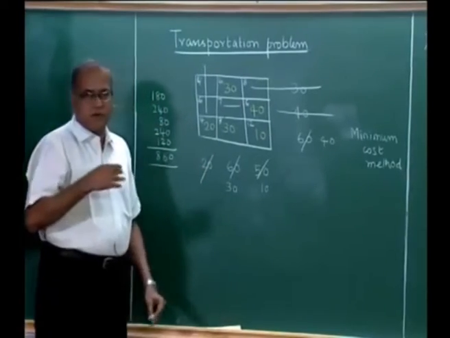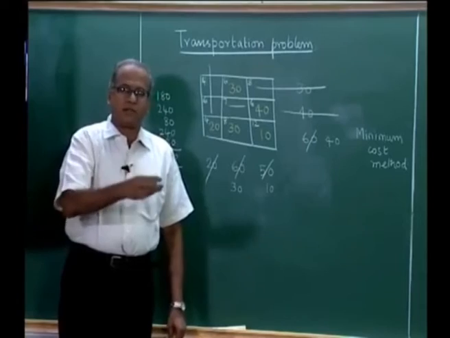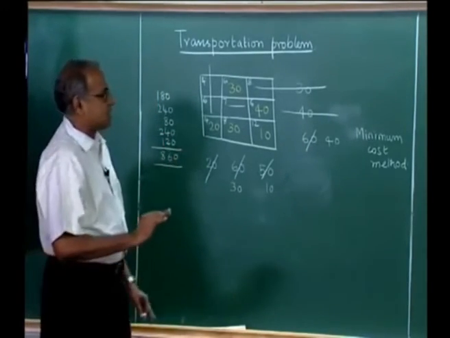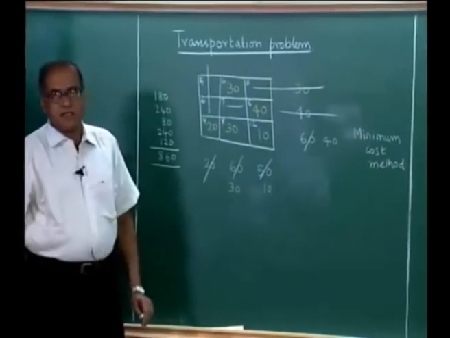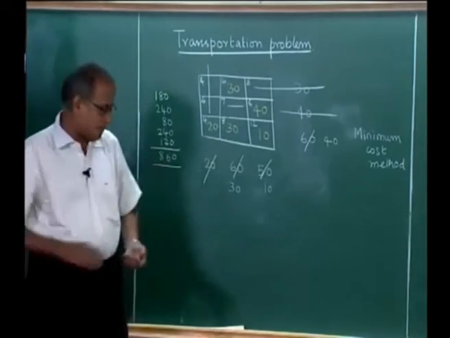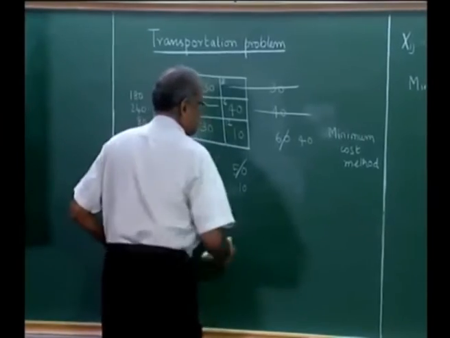I have also explained the Vogel's approximation method in much more detail in the course on operations research, but right now for the purpose of this discussion we would use the minimum cost solution and then try and see whether this solution can be made better or can be improved. Now, we do that in a different way.